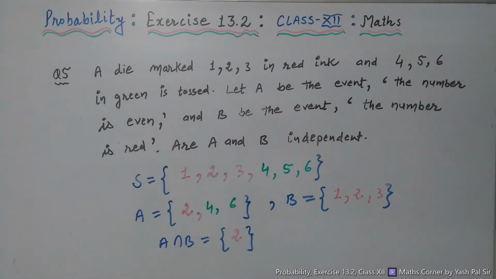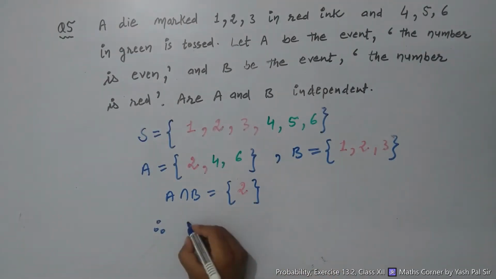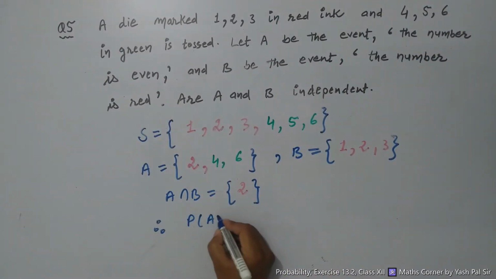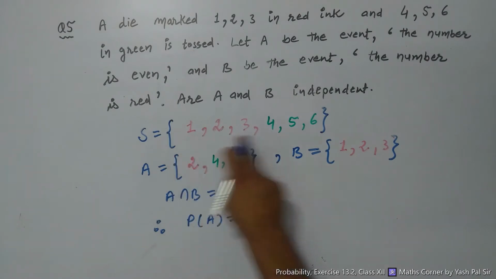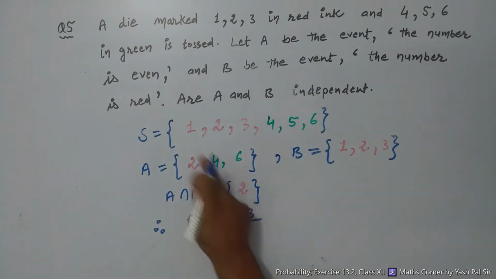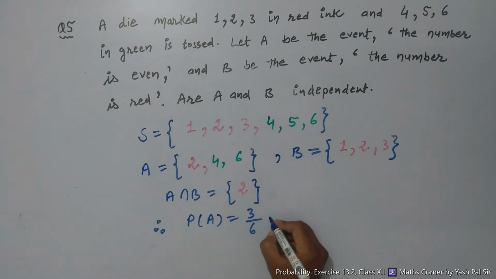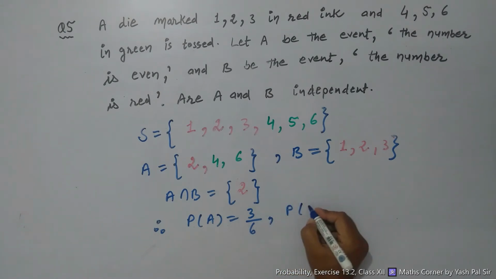So from this, what is the probability of A? This is equal to 3 favorable cases, and in the sample space we have a total of 6 outcomes. What is the probability of B?